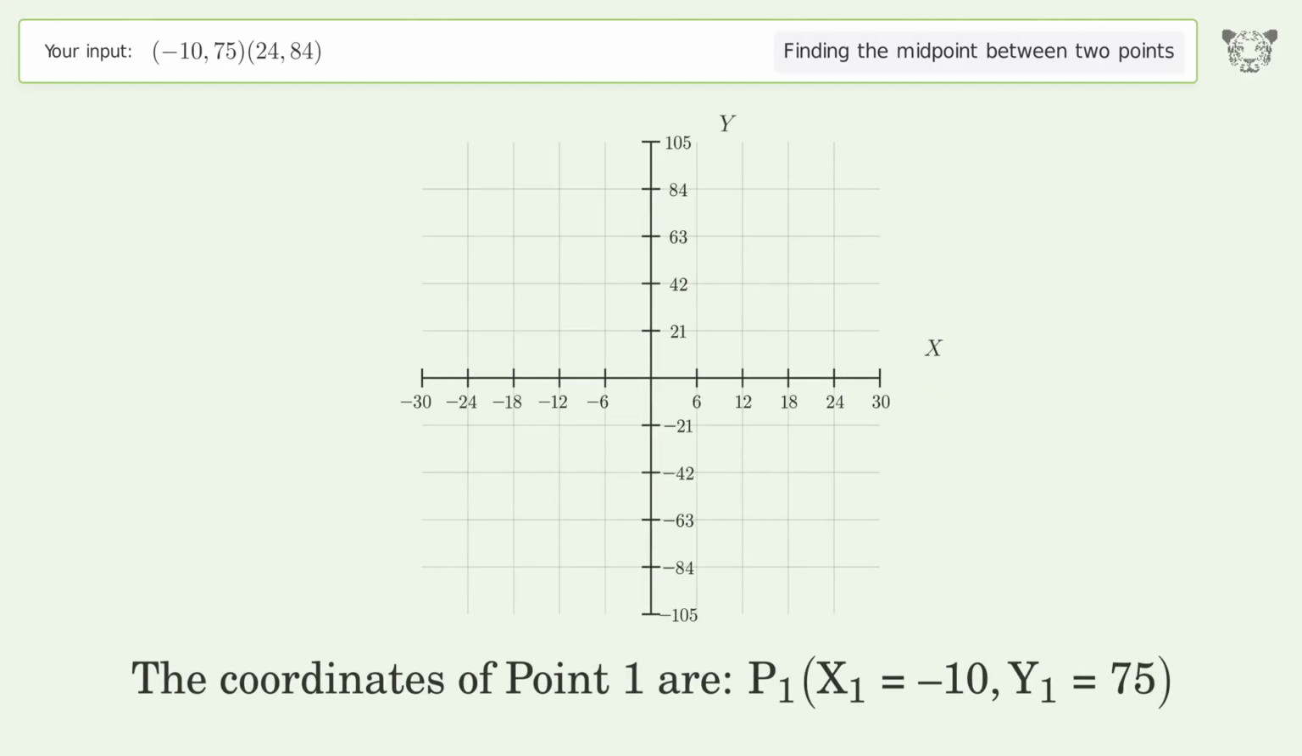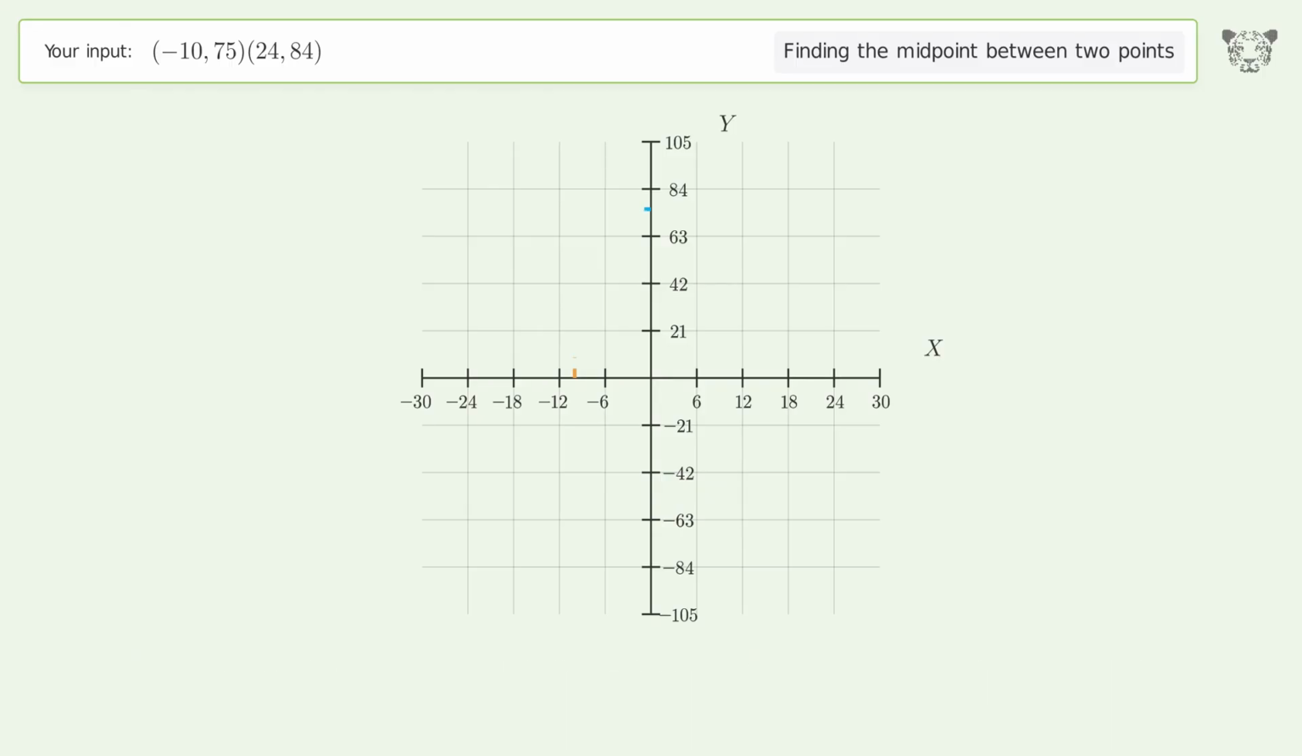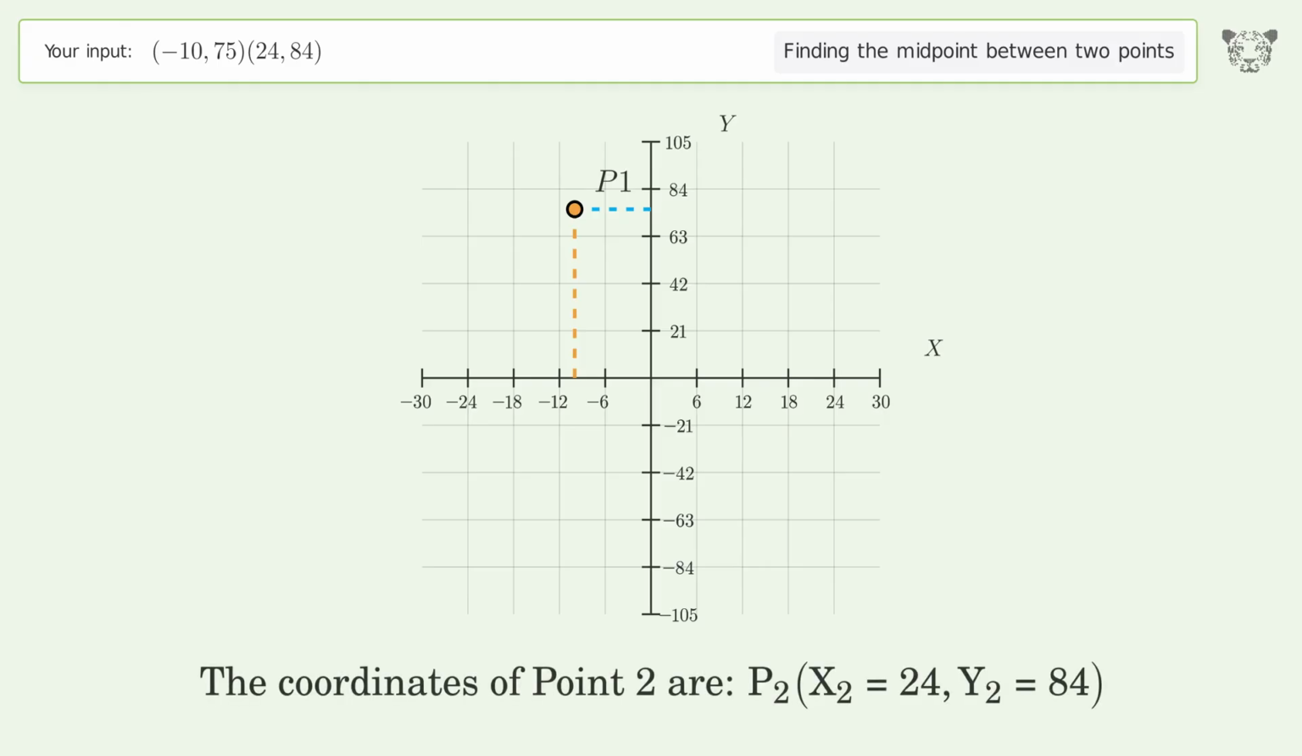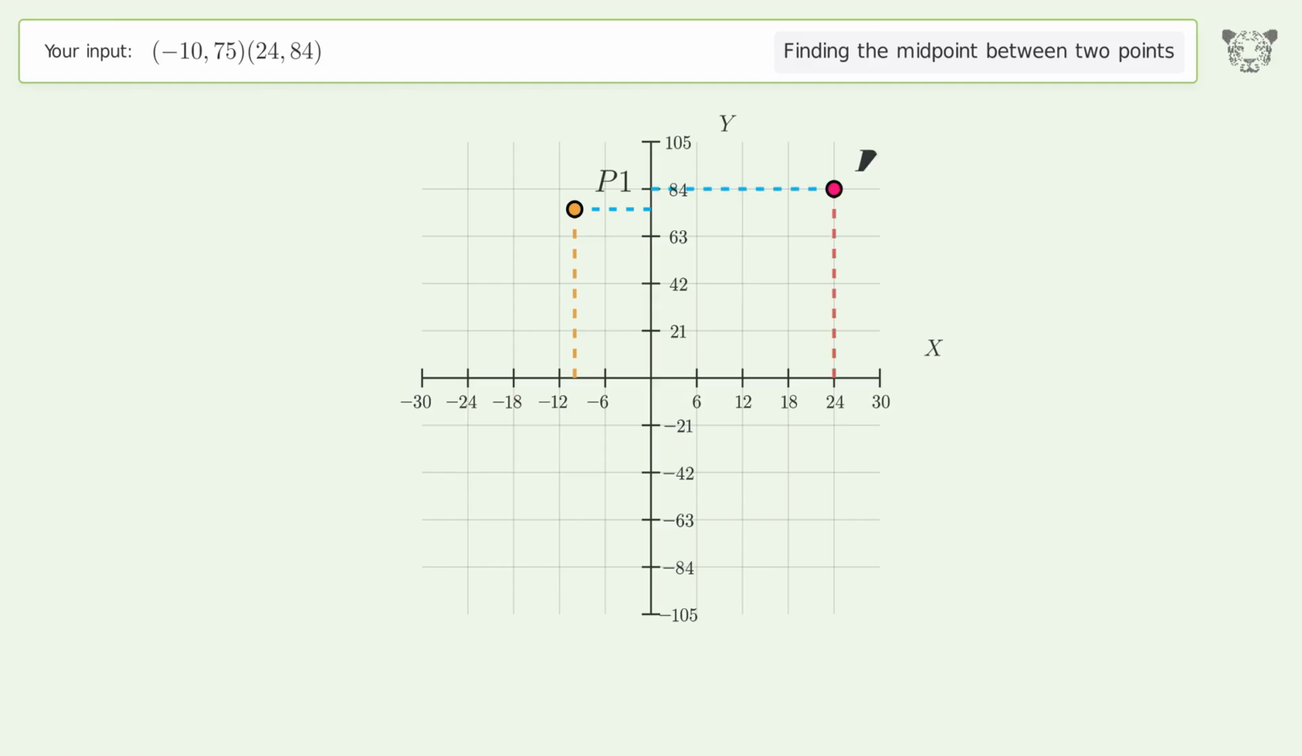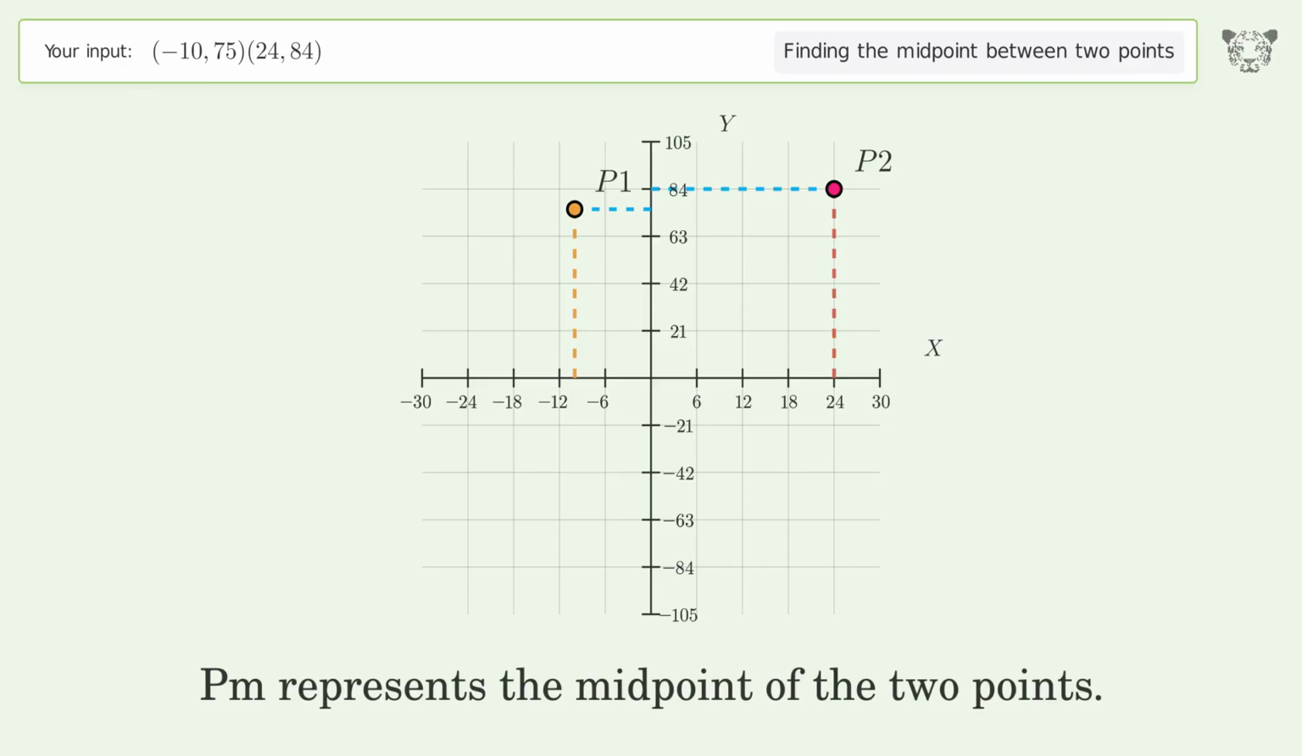The coordinates of point 1 are x1 equals -10, y1 equals 75. The coordinates of point 2 are x2 equals 24, y2 equals 84. PM represents the midpoint of the 2 points.